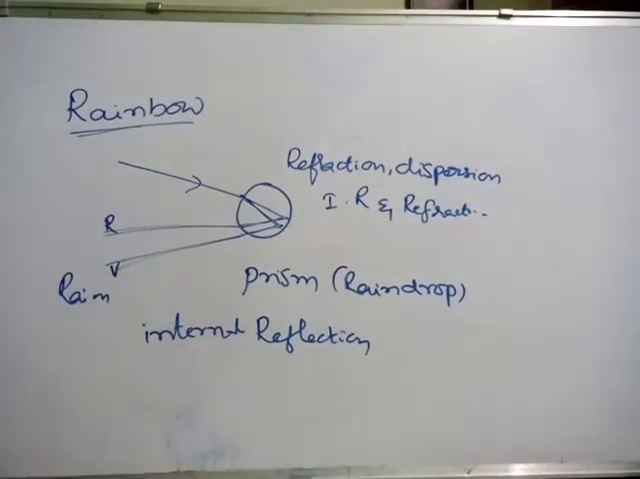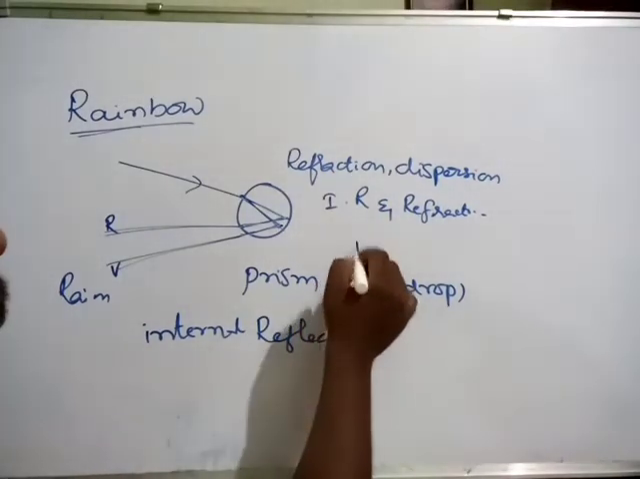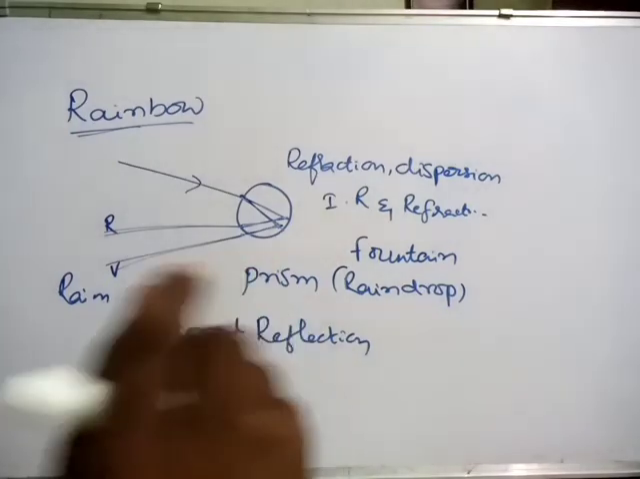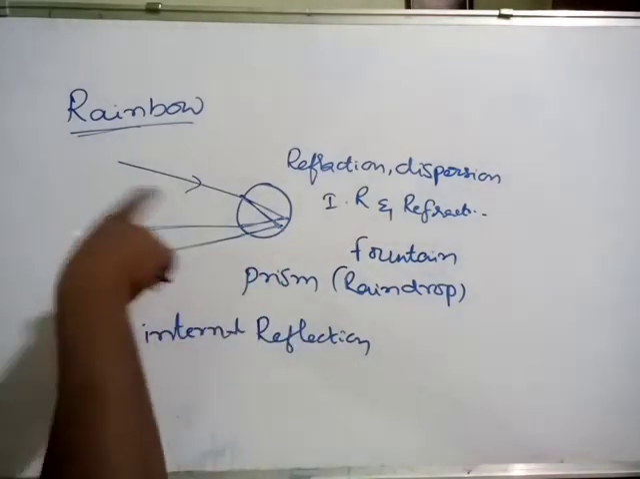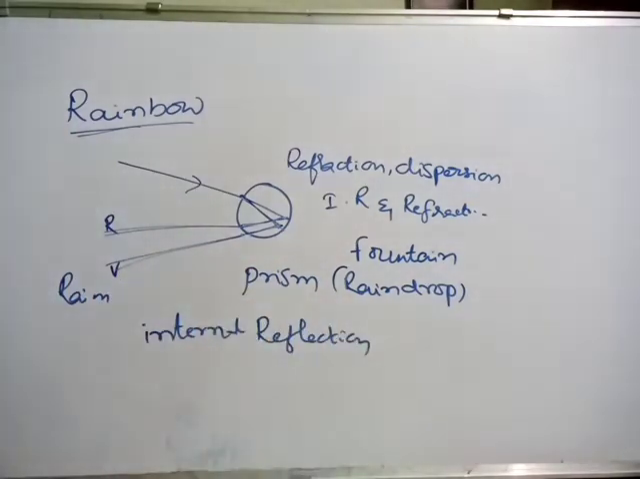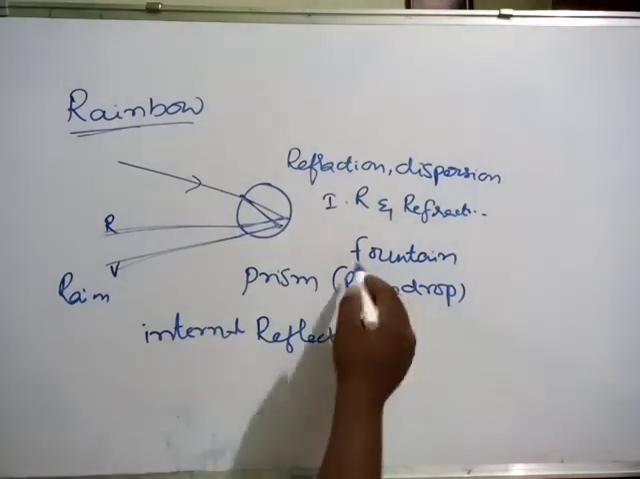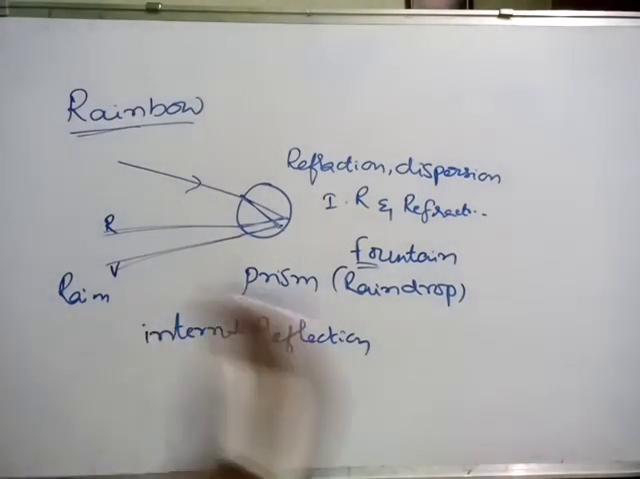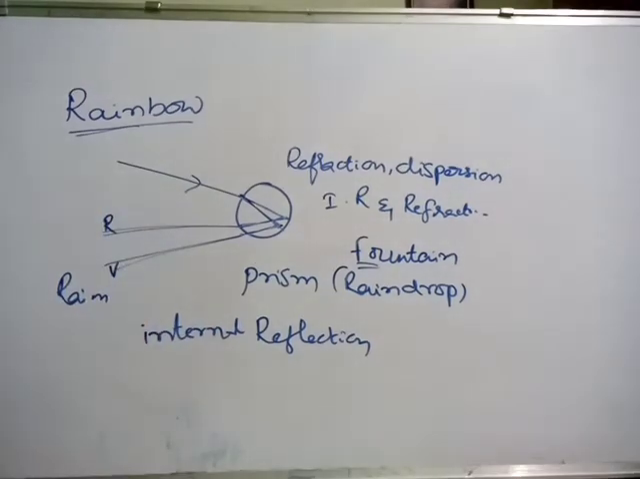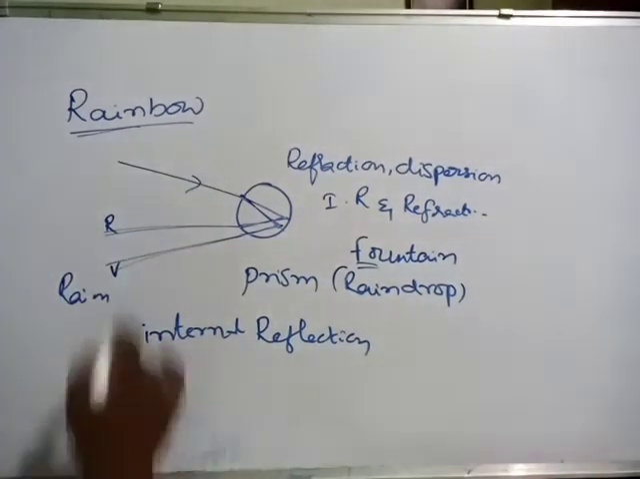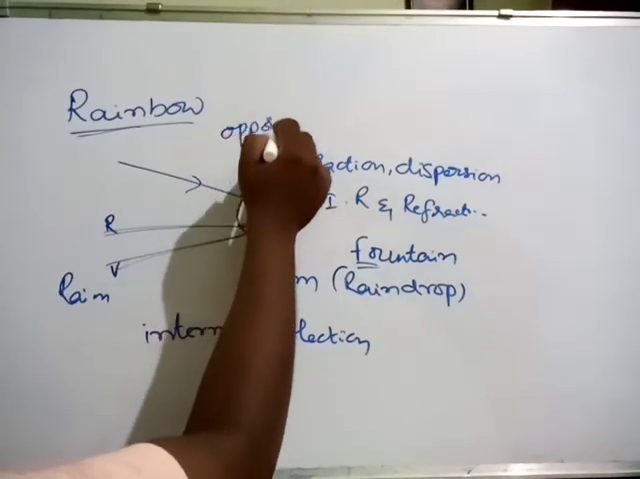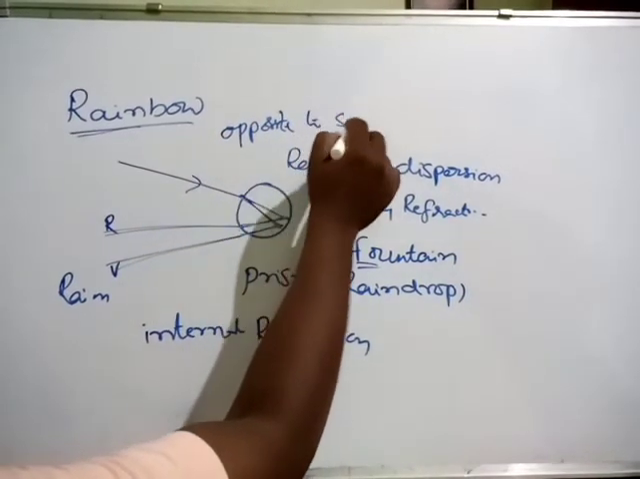This type of rainbow formation we will observe at fountains also, where the small droplets will be there. If sunlight passes through those water droplets, definitely we can observe this rainbow. Generally after the rain we can observe this rainbow opposite to the sun. The rainbow will be formed opposite to the sun only. That is one more important point. Opposite to the sun only.